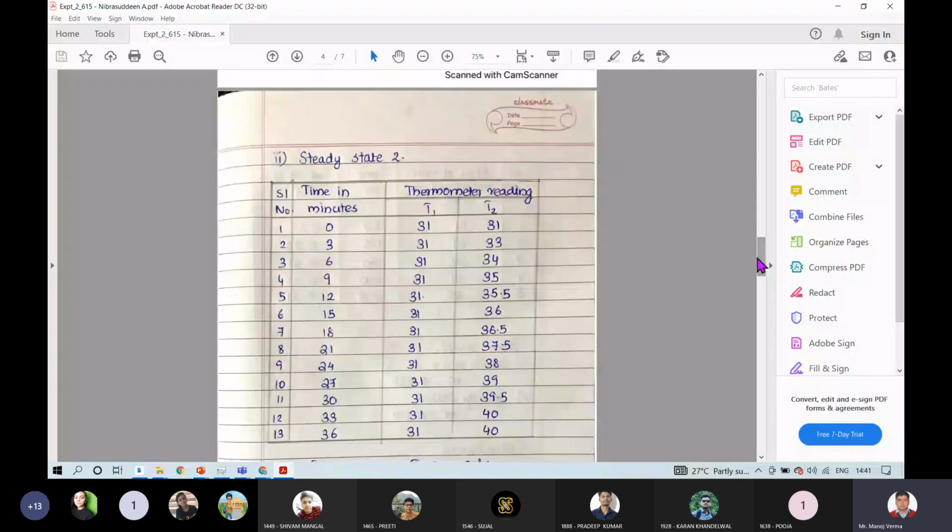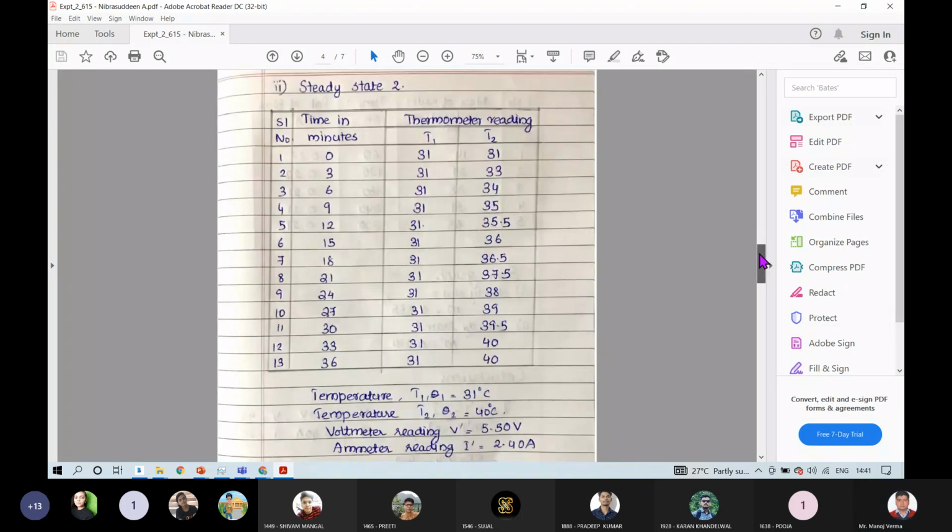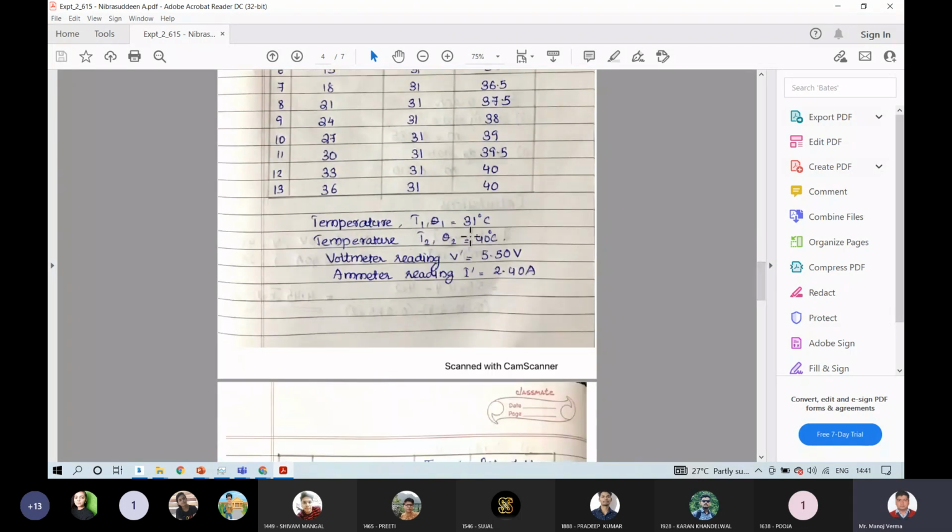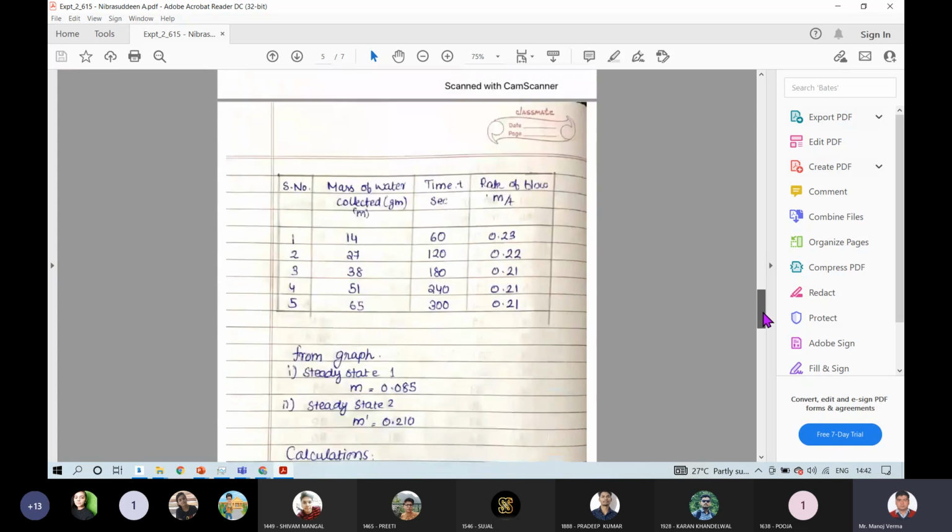Similarly, after this you have to achieve steady state 2, you have to change the rheostat, and you will be checking for steady state 2. And in this again you have to take the reading of thermometers T1, T2 with time, and after some time you will achieve some steady state. On that you will find Q2, the difference of these two will be Q2. The voltmeter reading and ammeter reading you will get from that observation.